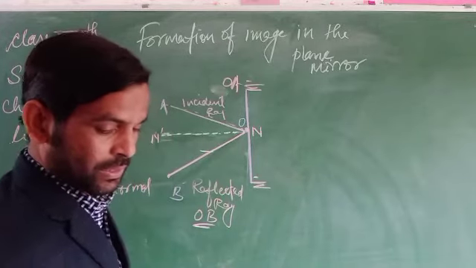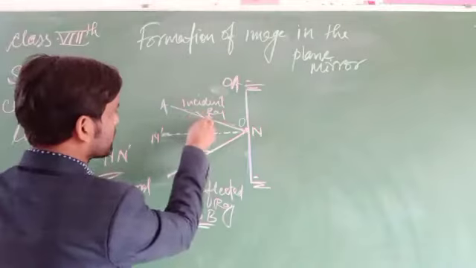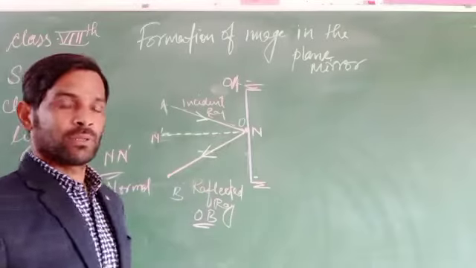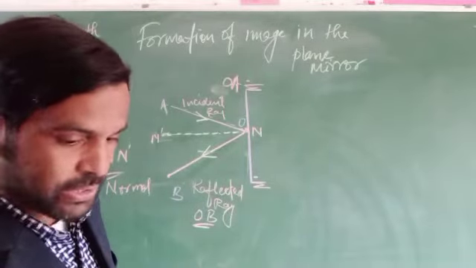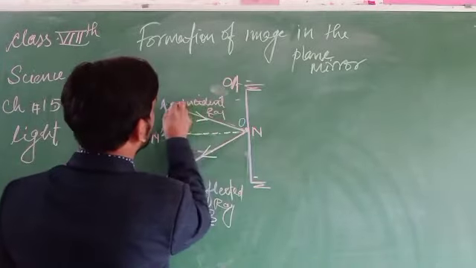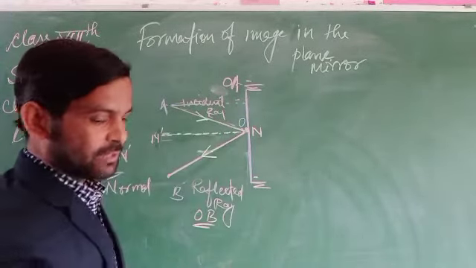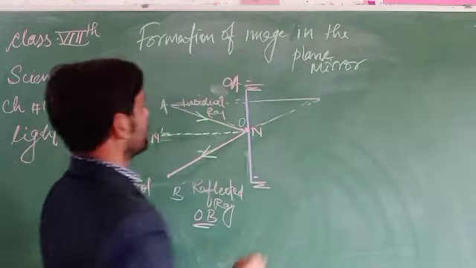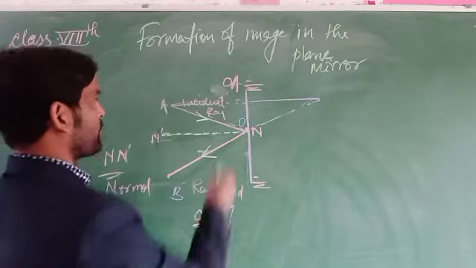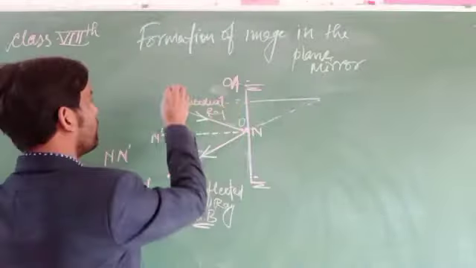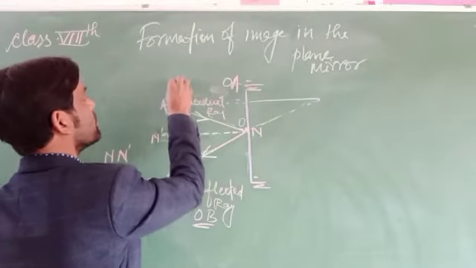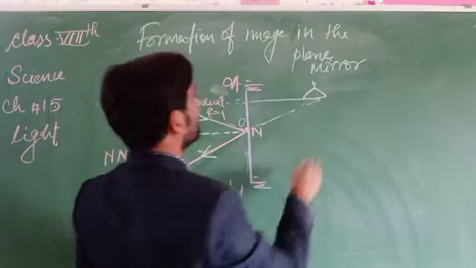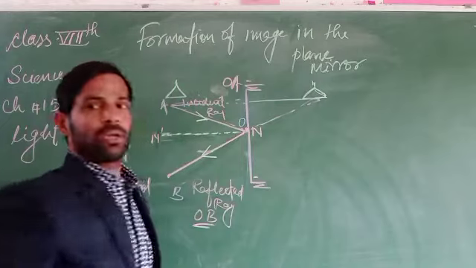This one is the incident ray and that one is the reflected ray. So the image formation will take place over here, about a point, approximately here. Okay, we will discuss it later.